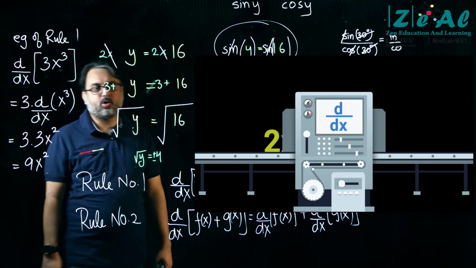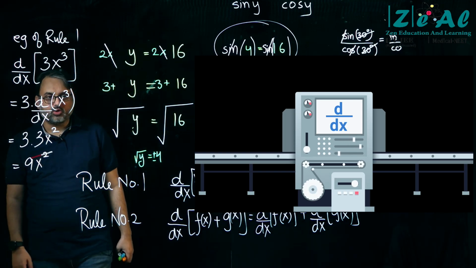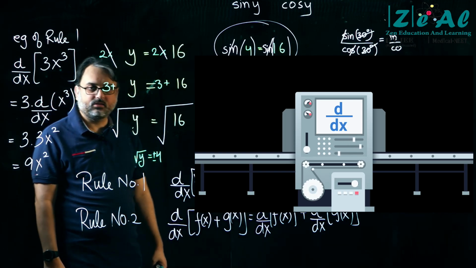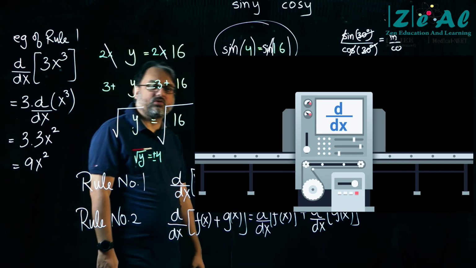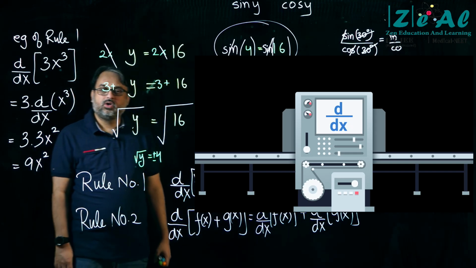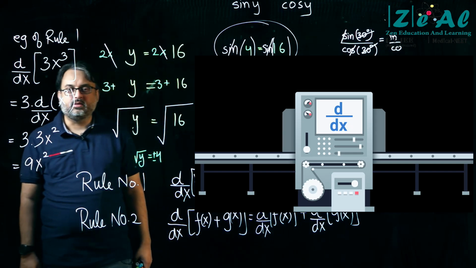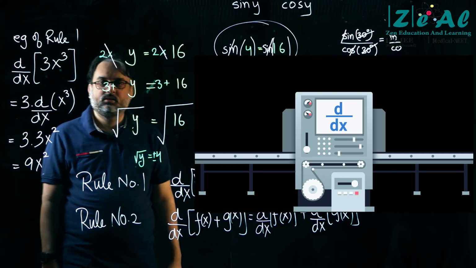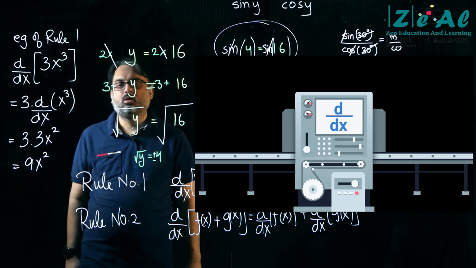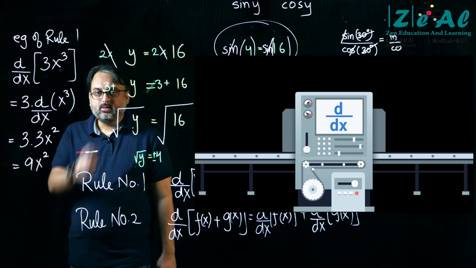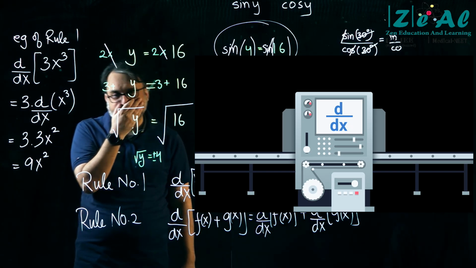Then after that, 2x square. Pause the video. Can you give me the answer? 2x square has gone into the machine. What am I going to get? Advait, careful. Play. 2x square has gone into the machine.